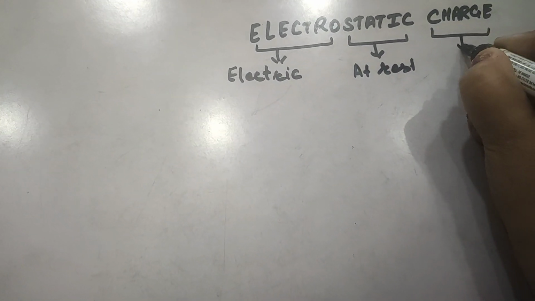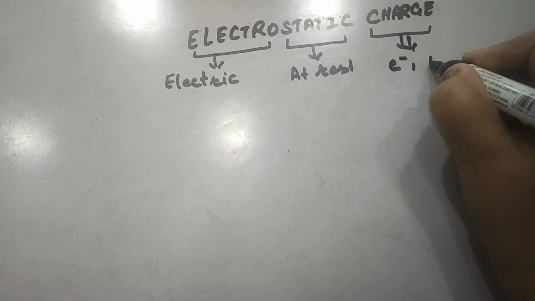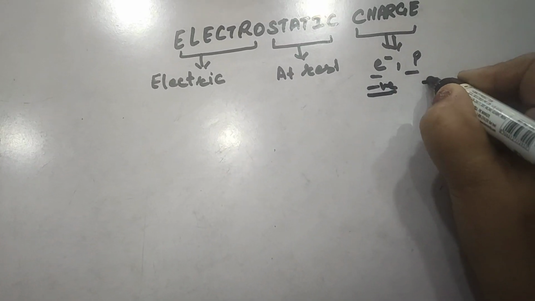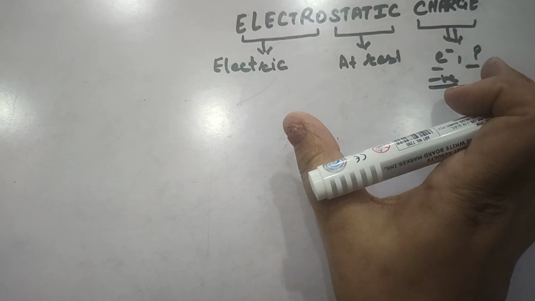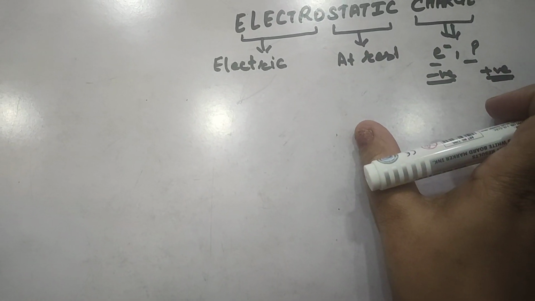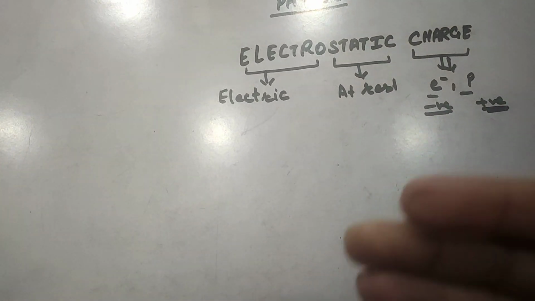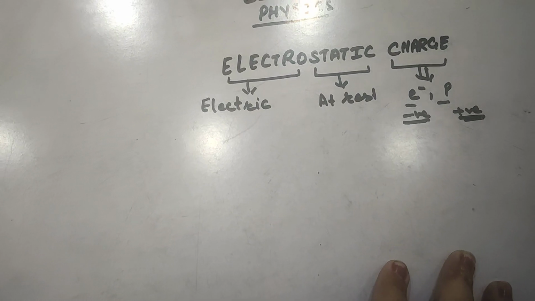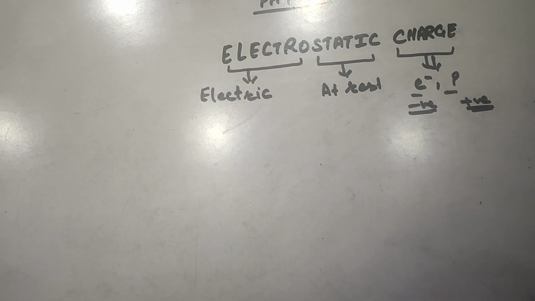And charges, as we earlier know, means electron or proton, or we can say negative charge or positive charge. So what does this name indicate? It is the electric charges produced at rest. Electrostatic charges means the charges which produce electricity by remaining at rest. Or we can say the charges at rest can produce the electric effect.